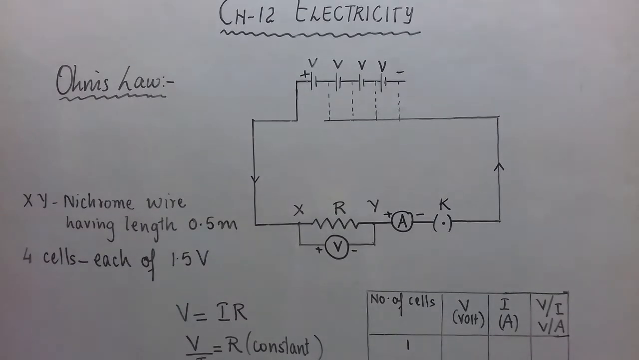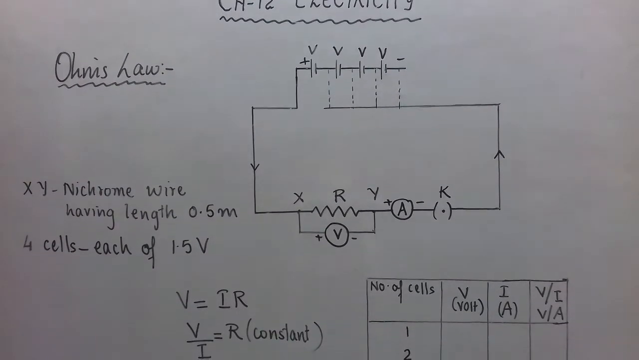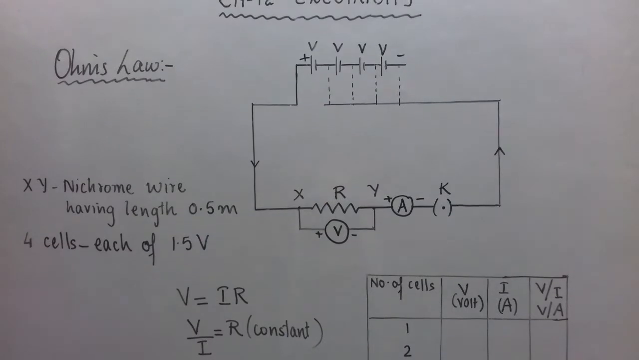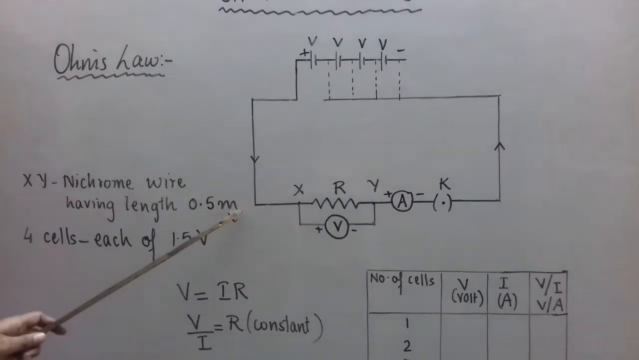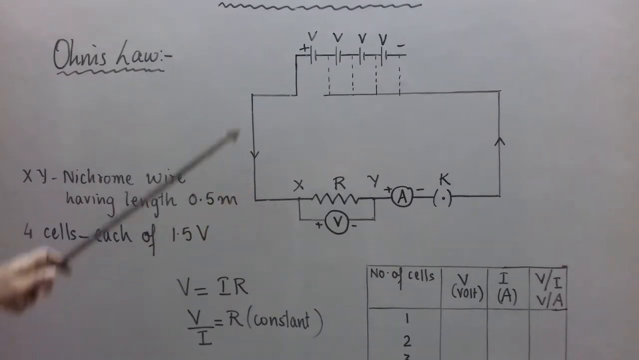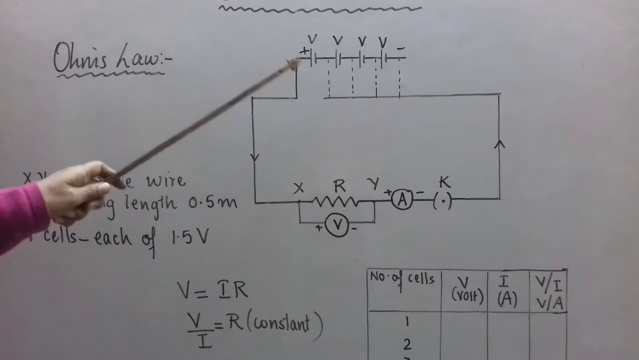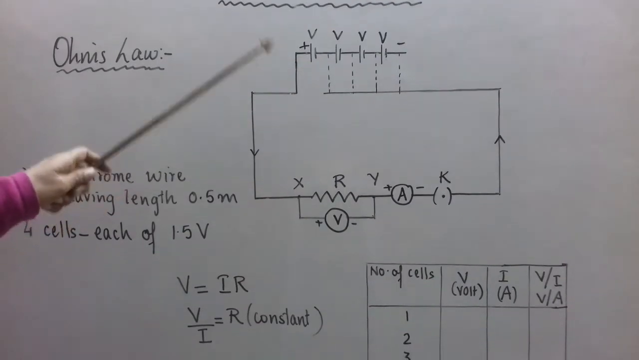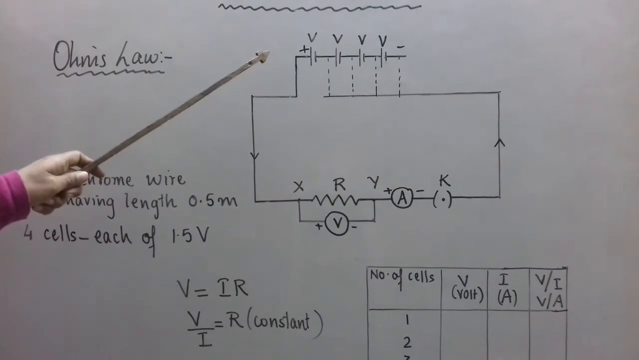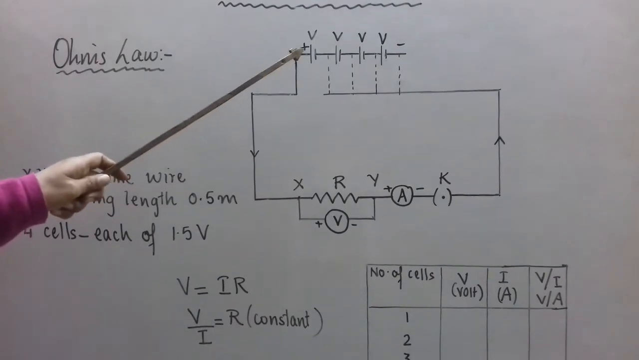Now we can verify Ohm's law by doing an activity using this circuit. See the circuit diagram here. In this circuit diagram we can see there are 4 cells, actually it is a battery. Each has a potential difference of V volts.